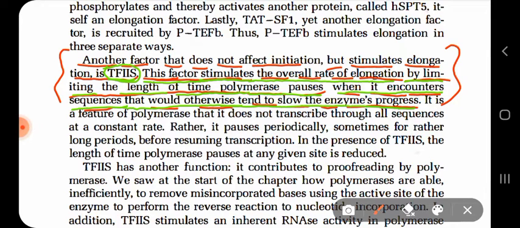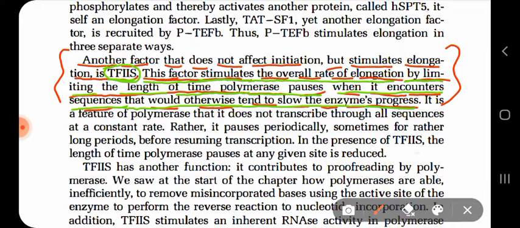For example, if there is an adenine in the DNA, there will be uracil in the RNA, because RNA contains uracil in place of thymine. Then after A there is T, so there will be A in the RNA. So when it encounters these sequences, it slows down, and that lengthens the transcription process.